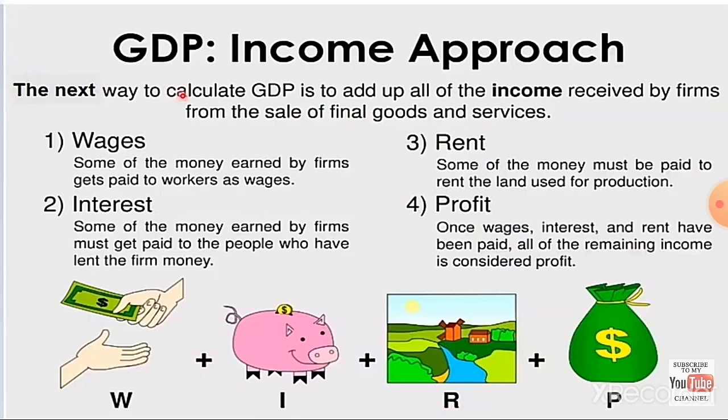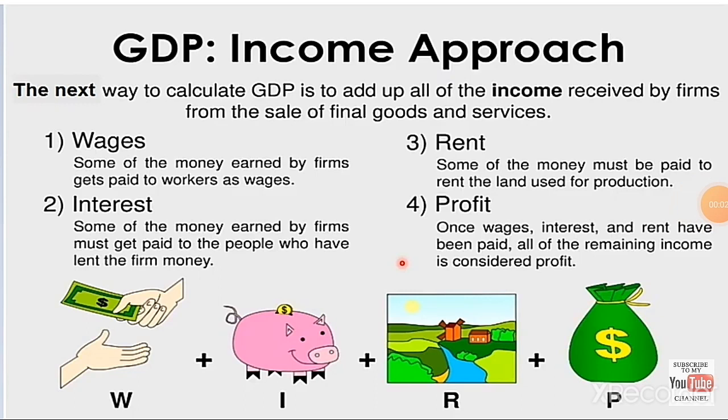Wage, which means salary. Some of the money earned by firms gets paid to workers as wage. Next one is interest. Some of the money earned by firms must get paid to the people who have lent the firm money. Next, rent. Some of the money must be paid to rent the land used for production. Next one is profit. Once wage, interest and rent have been paid, all of the remaining income is considered as profit.